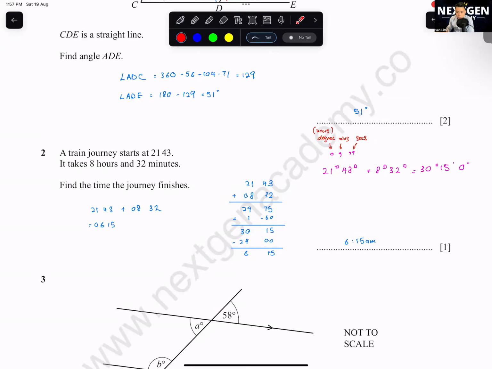Sebastian asks, 0615, both also acceptable. Yes. Okay, either one of these. Okay, 0615 also can. But you don't go and write 0615 AM. 0615 is already in 24 hours. Okay? Everyone know this trick.